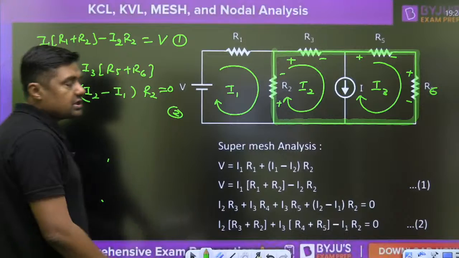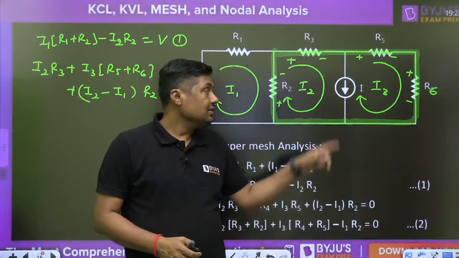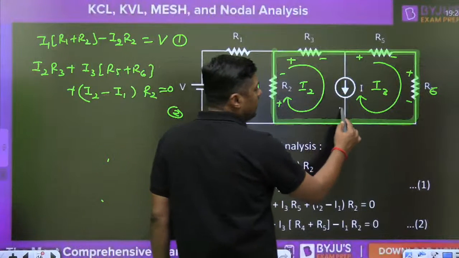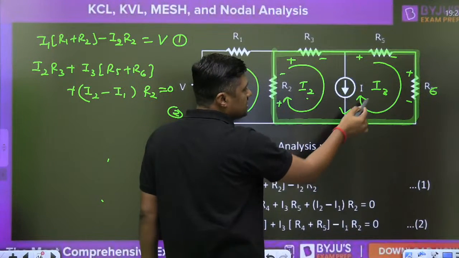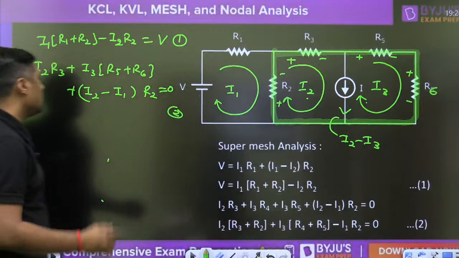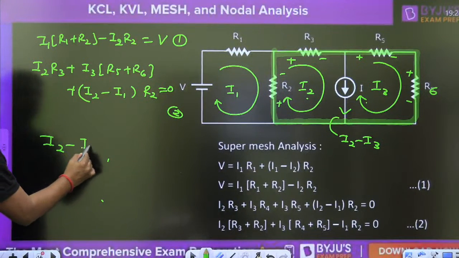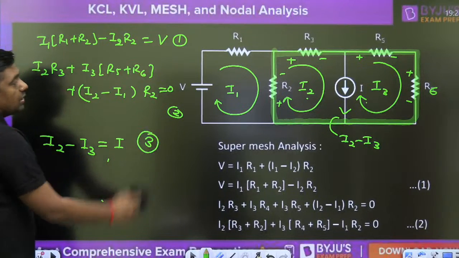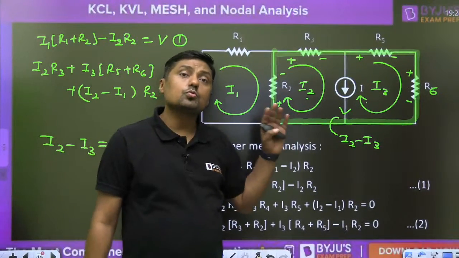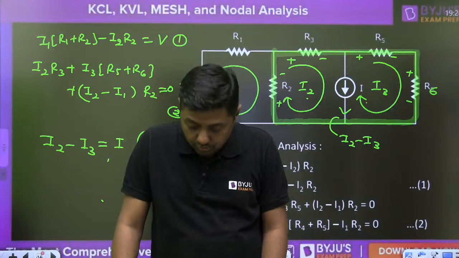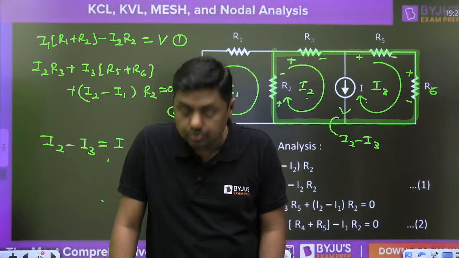3 unknowns, 2 equations. Then what about the third equation? This is the current source. And what is the direction? Downward direction. So what is the current in downward direction in this branch? This is the I2, this is the I3. So downward direction, it will become I2 minus I3. And that's why the third equation will become I2 minus I3 is equal to I. This is the third equation. So what we are applying here? Super mesh analysis, right? So there are three unknowns, three equations, and in this way we can solve the question.